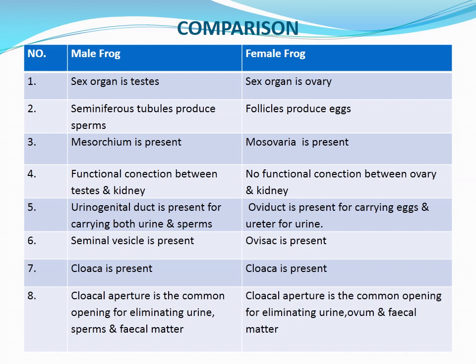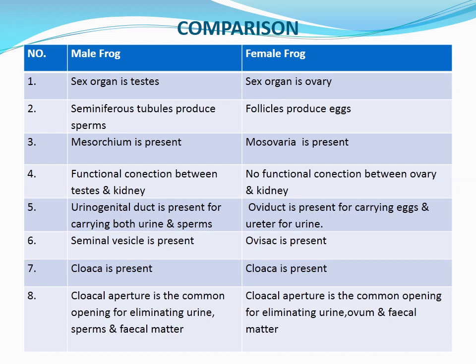And in both cases, male frog and female frog, the sex organ, either testis or ovary, is attached to the kidney by a double fold of membrane. That is mesorchium in the case of the male frog and mesovarium in the case of the female frog.